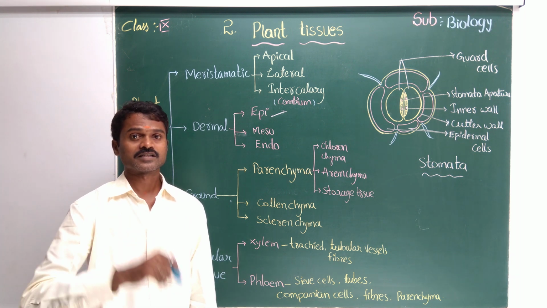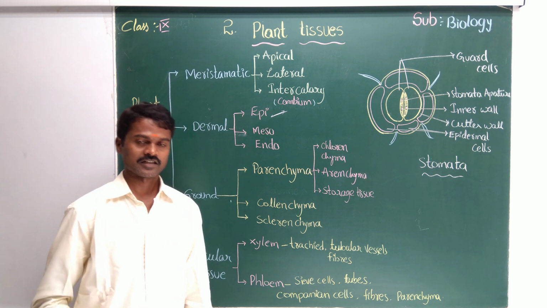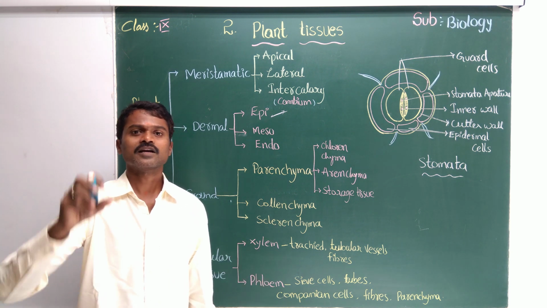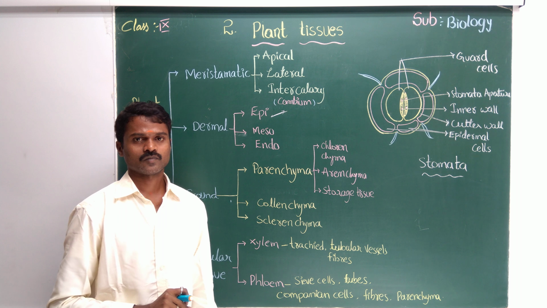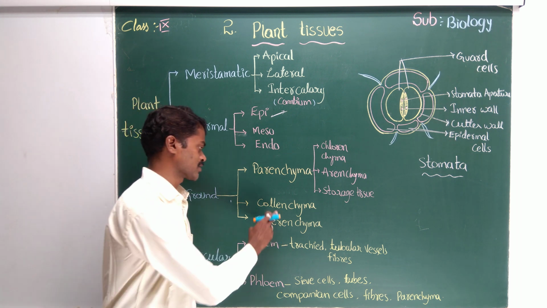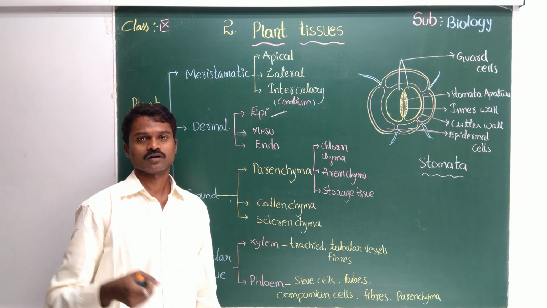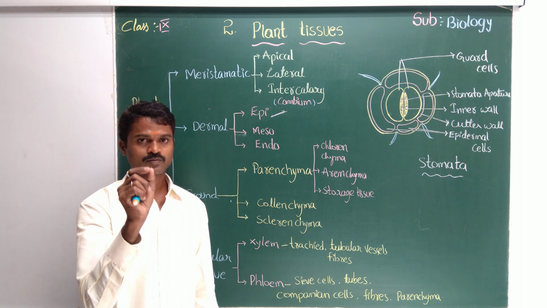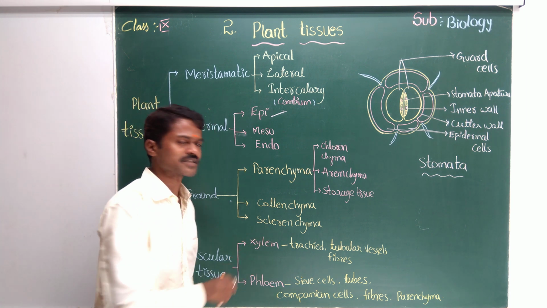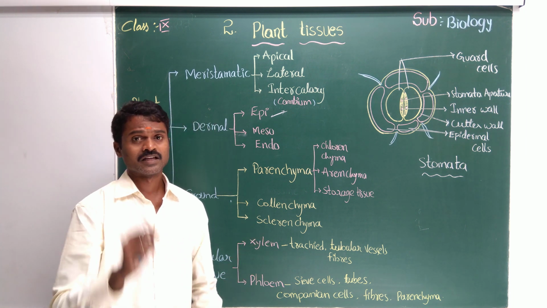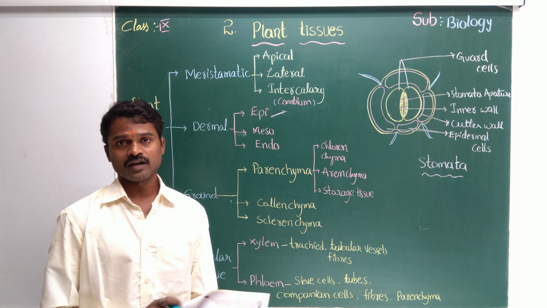If there is a space between the cells, it's called intercellular space. Between the cells you can see more space here. The cells are very smooth, sensitive. Total are living cells. Now come to the next one, collenchyma. Compared with the parenchyma, these cells are a little bit strong, and the intercellular space is a little bit less. Now come to the sclerenchyma. Sclerenchyma cell wall is very thick and has no intercellular space.